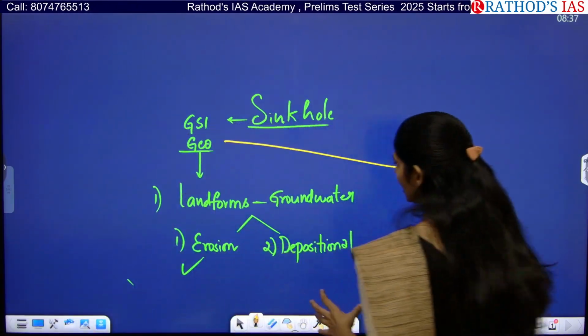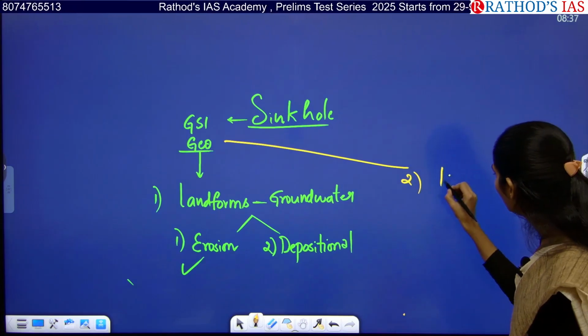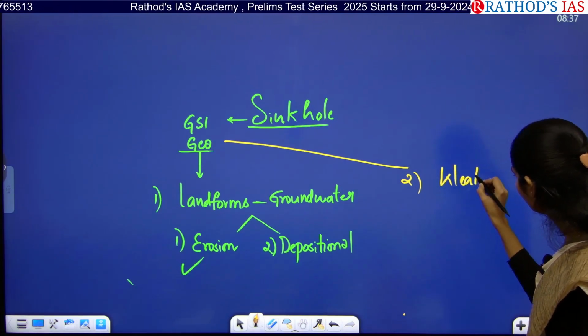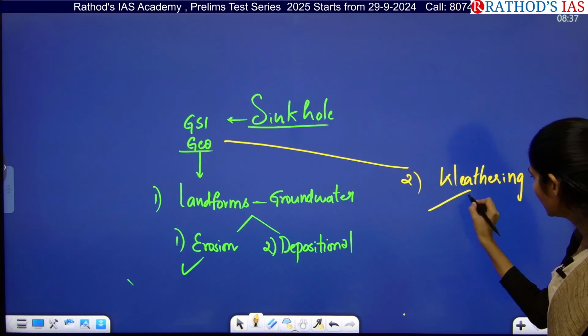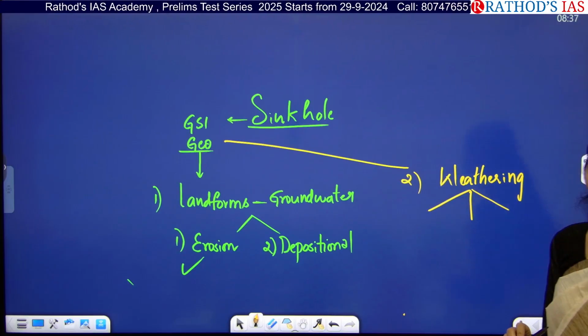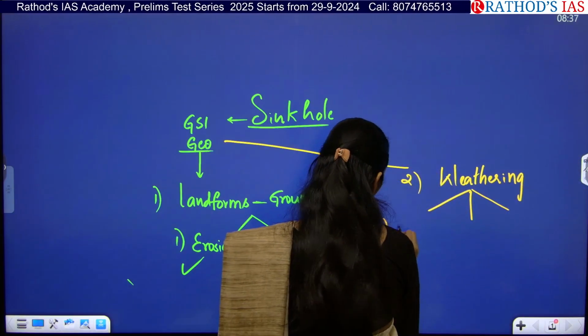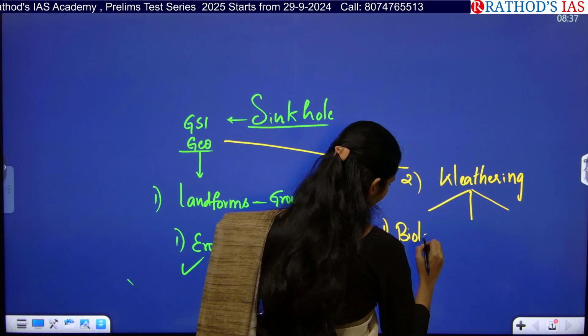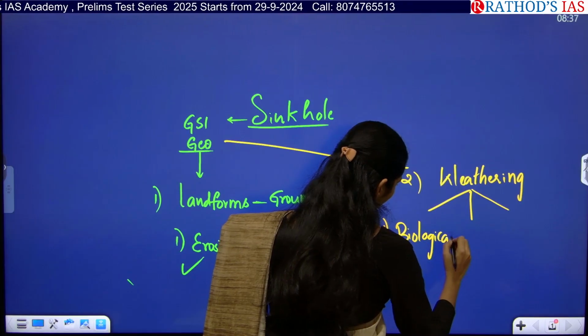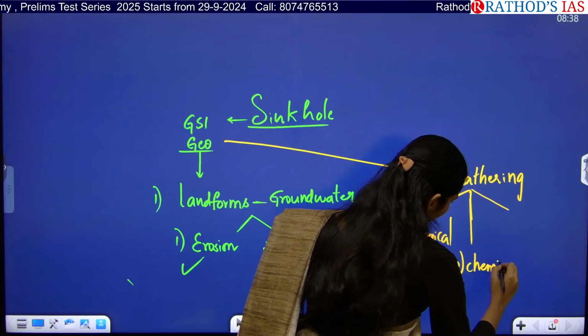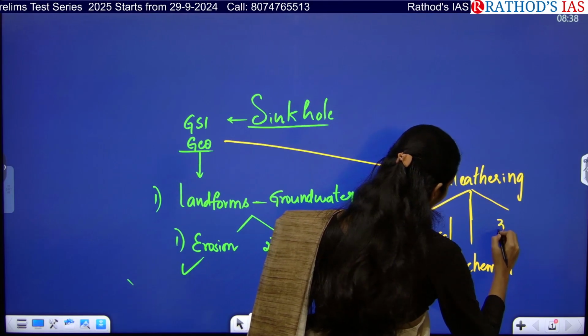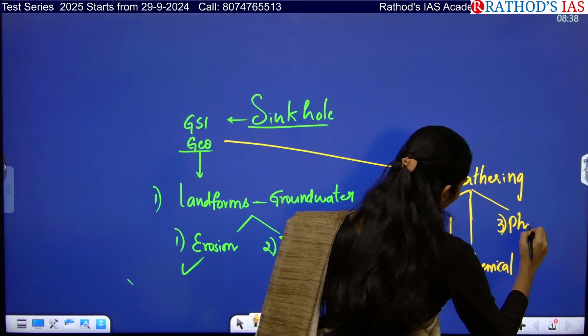So what is that area? Weathering. So you will be seeing this topic called weathering, and in this weathering we have three types of weathering. First one will be biological weathering, and second one is chemical weathering, and third one is physical weathering.